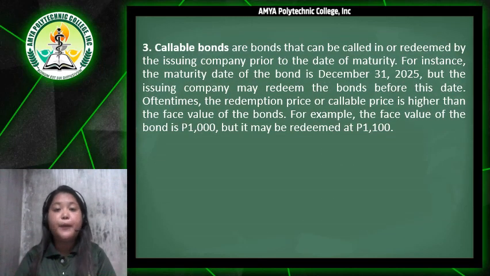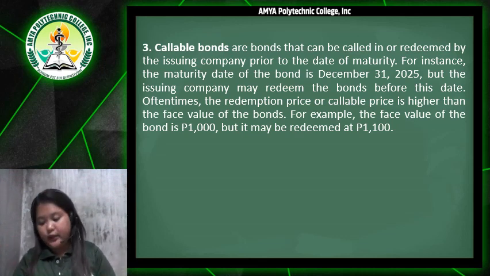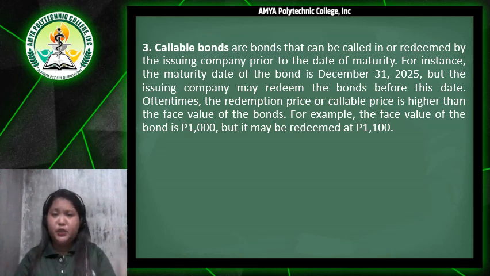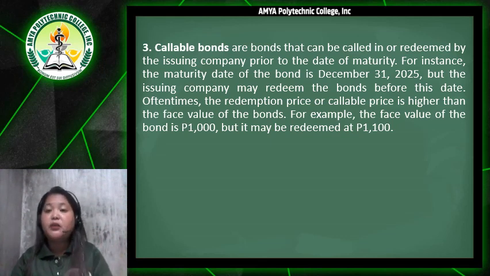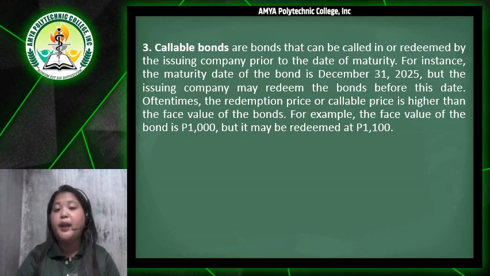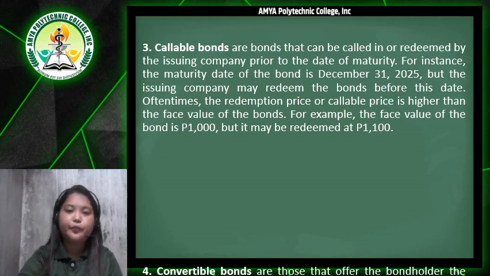Next, callable bonds. These are bonds that can be called in or redeemed by the issuing company prior to the date of maturity. For instance, the maturity date of the bond is December 31, 2025, but the issuing company may redeem the bonds before this date. Oftentimes, the redemption price or callable price is higher than the face value of the bond. For example, the face value of the bond is 1,000 pesos, but it may be redeemed at 1,100 pesos. So may interest siya na 100 pesos.